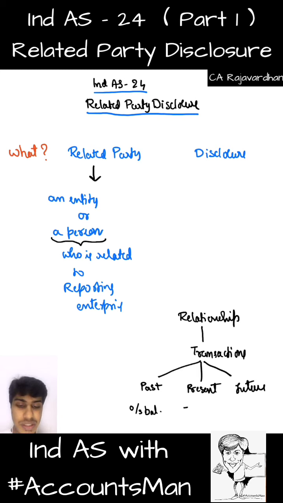Now, in the present, what is it? In the present, we are going to enter into a transaction, like a transaction happening in the current period. Next, in the future. In the future, if I am going to have a transaction with my related party, we call it a commitment. So I am committed to enter into a transaction with my related party, and this is what needs to be disclosed.